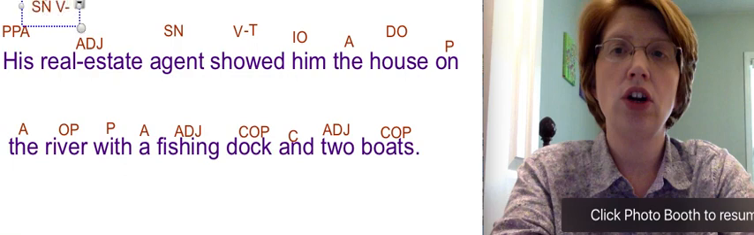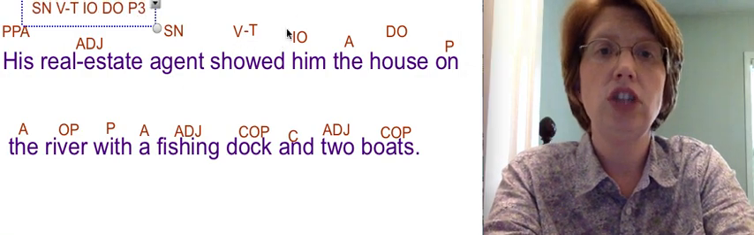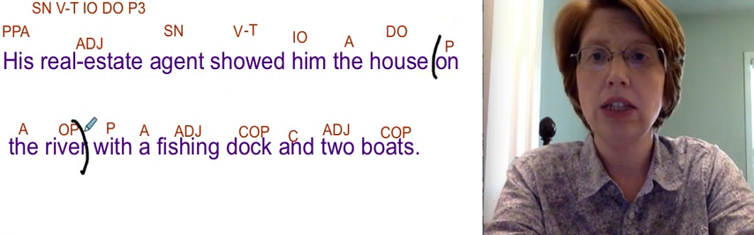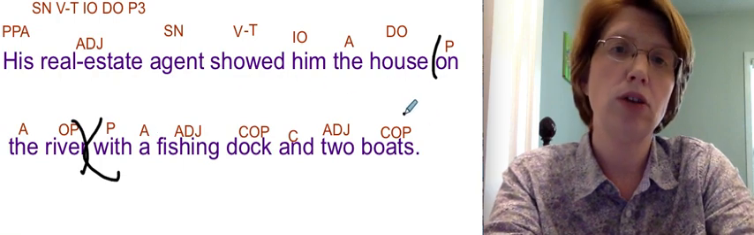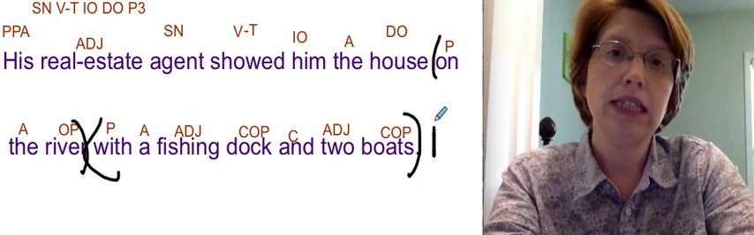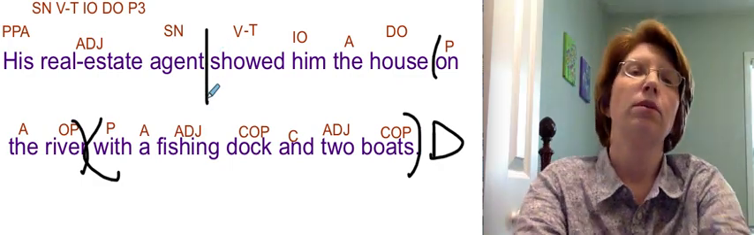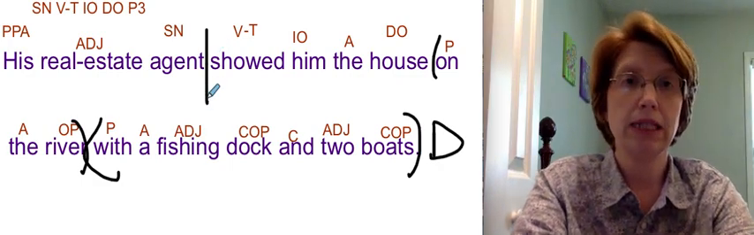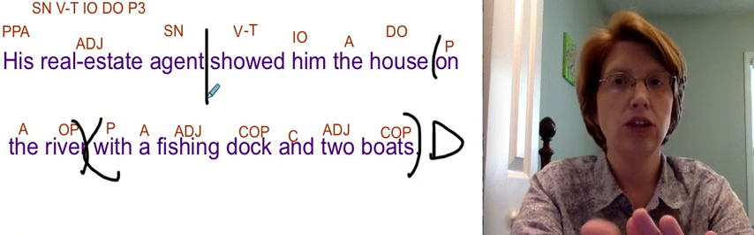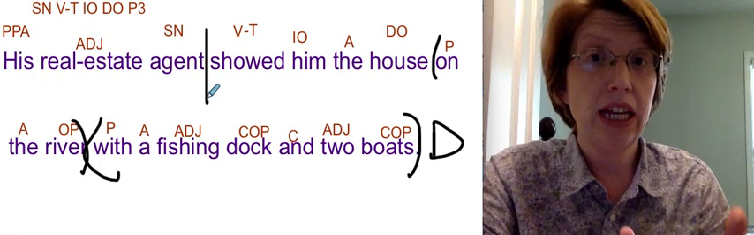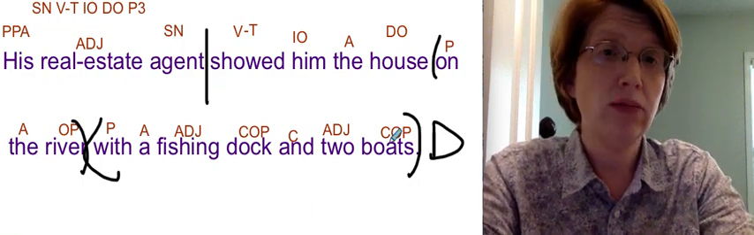Subject, noun, verb, transitive, indirect object, direct object, pattern 3, check. Verb transitive, check again. On the river, prepositional phrase, with a fishing dock and 2 boats, prepositional phrase. Period, statement, declarative sentence. Go back to the verb, separate the complete subject from the complete predicate. Is there an adverb exception? No. Is this sentence in natural or inverted order? Natural, no change. Okay, how'd you do on that one? Did you get them all? Did you get those compound object of the prepositions?